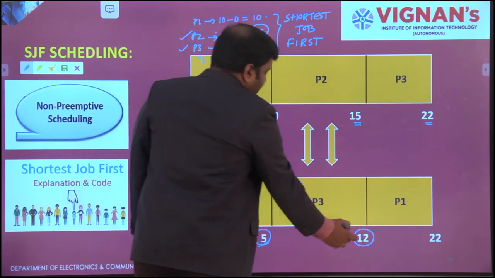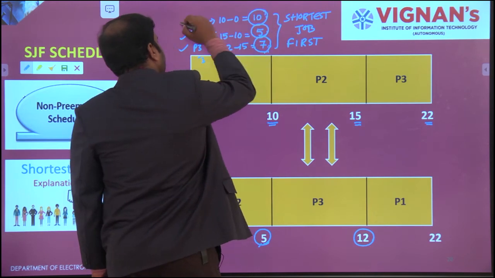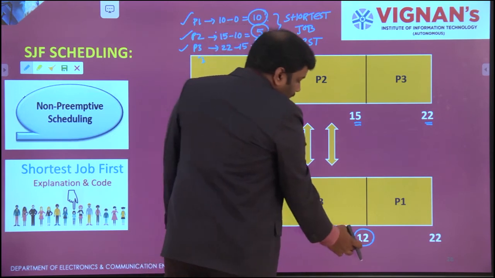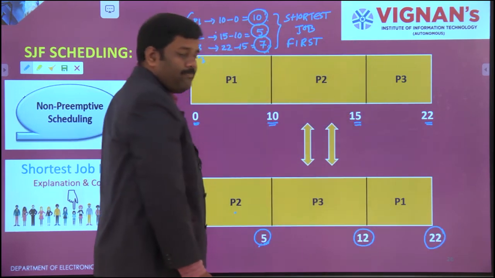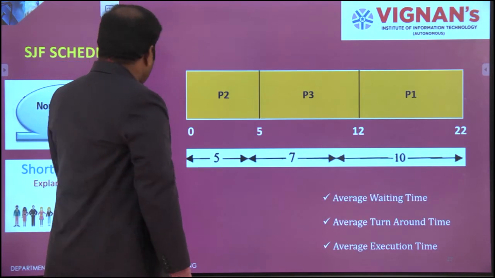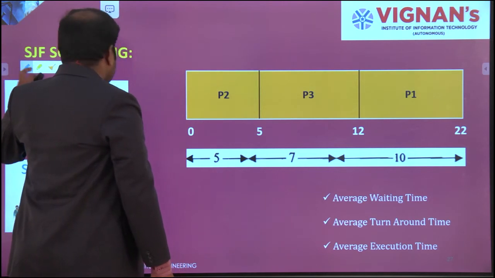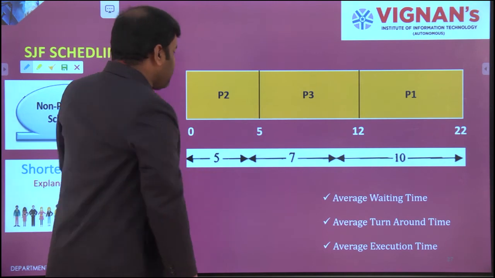Once it is completed, there are no other processes available except P1. So P1, and how much time will it take? 10 seconds. You already have 12. 12 plus 10 is 22 seconds. Now you need to calculate the average waiting time, average execution time, and average turnaround time.